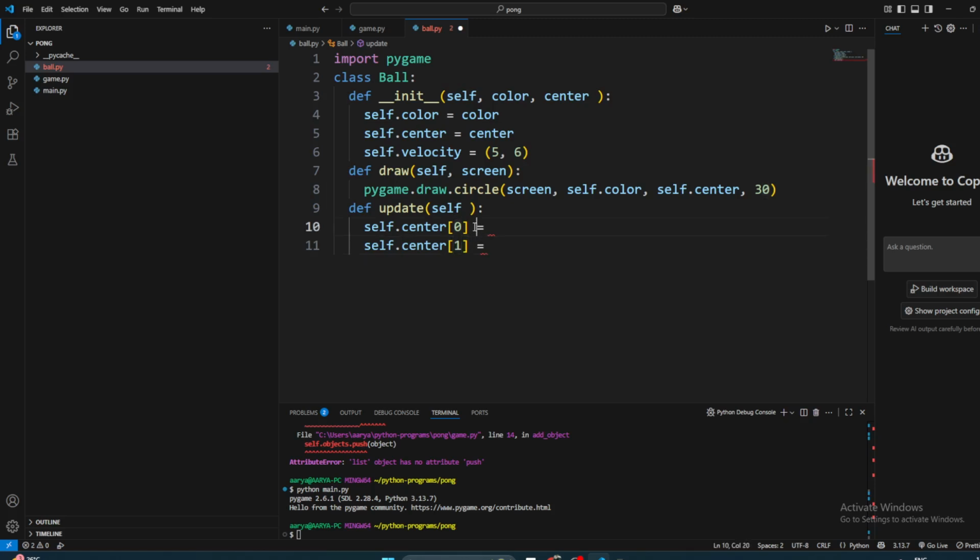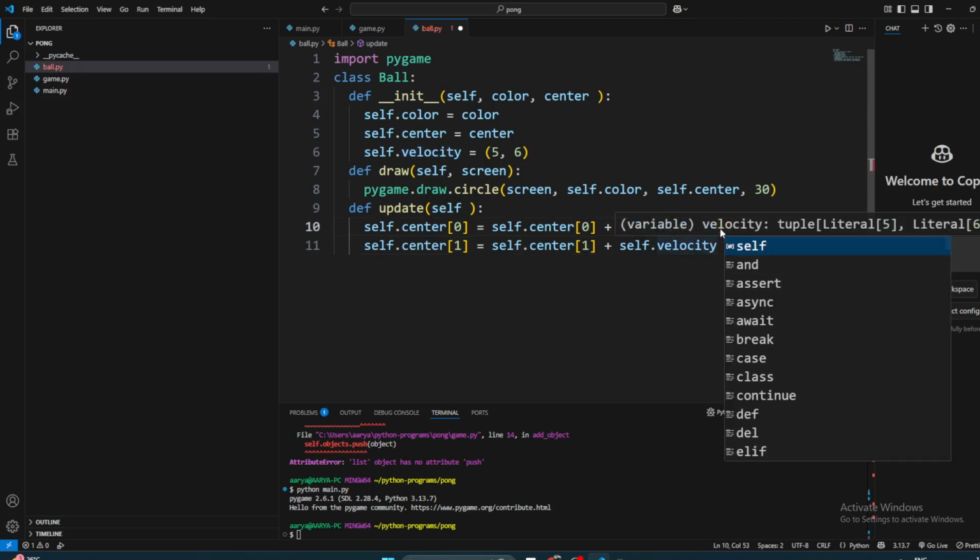And this is going to be equal to the new value, whatever is already there, and you want to add it with the velocity. And what else?